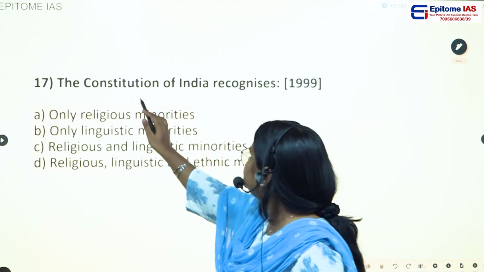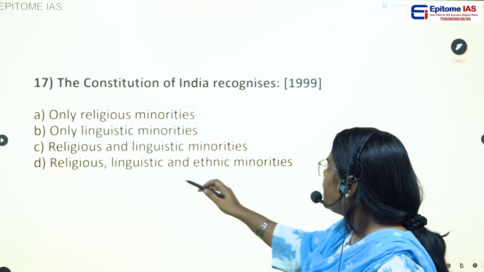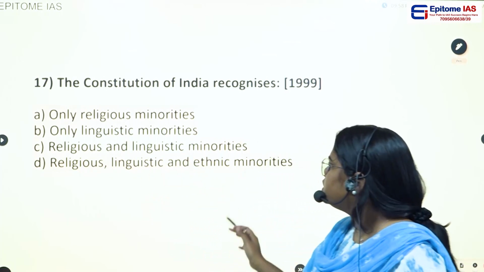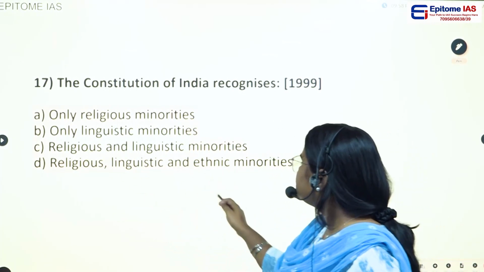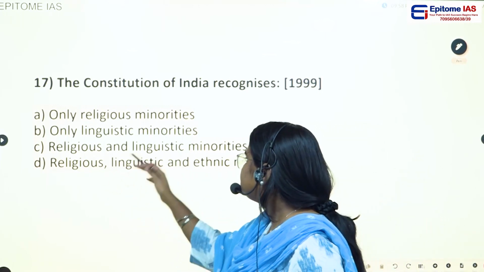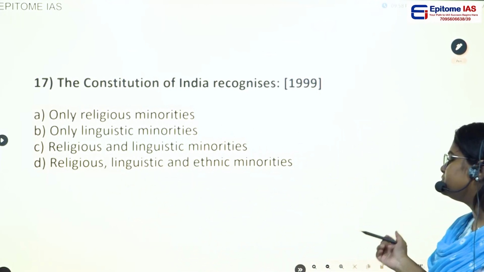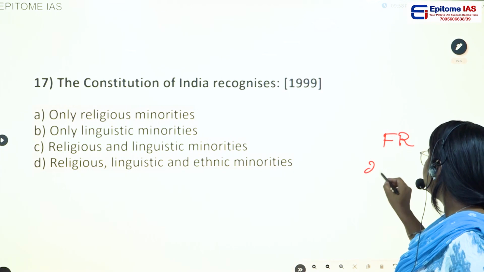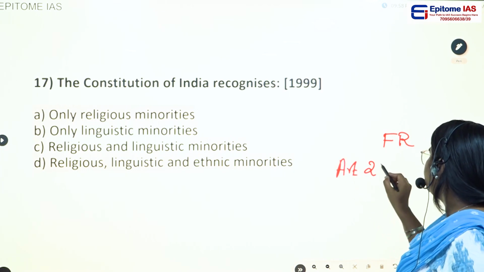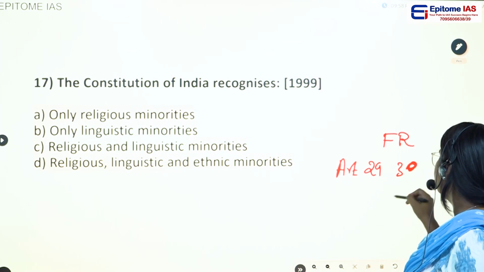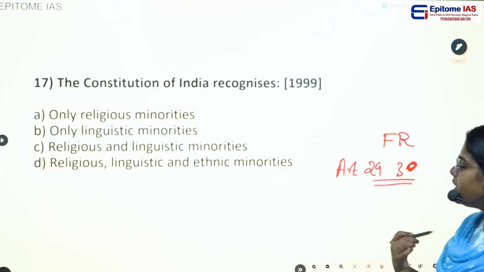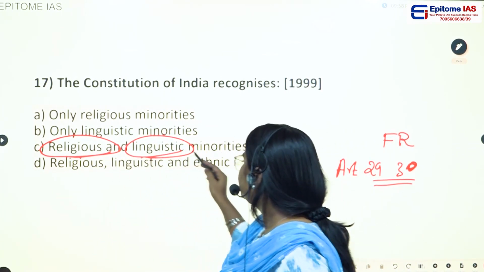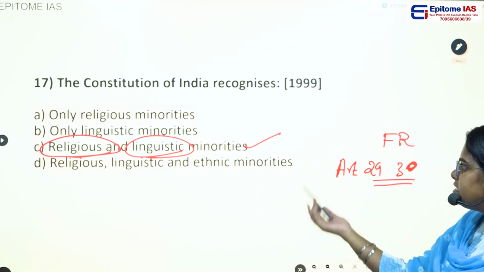Next question. The Constitution of India recognizes option A, only religious minorities, option B, only linguistic minorities, option C, religious and linguistic minorities, option D, religious, linguistic and ethnic minorities. So if we see here, we have the fundamental rights of Article 29 and 30, which talk about the protection of minority rights. They talk about both the religious and the linguistic minorities. So the correct answer is option C.